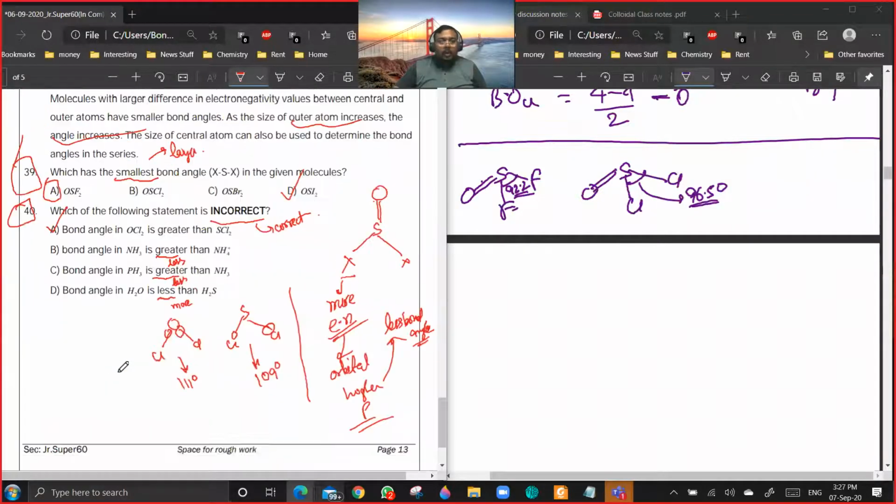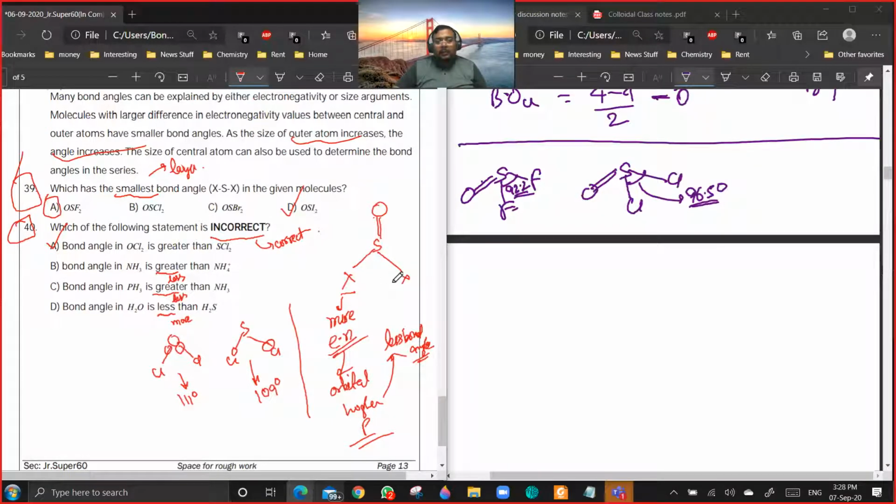B or C or D. A is correct. OCl2 is having greater bond angle than SCl2. Why? Because compared to oxygen, chlorine is having less electronegativity. So the bond pair will be concentrated towards oxygen only. So the repulsion should be more and the bond angle will be more. Sulfur is less electronegative than chlorine, so the bond pairs will be a bit away from the central atom. So the bond angle will be slightly less. Are you getting the point?